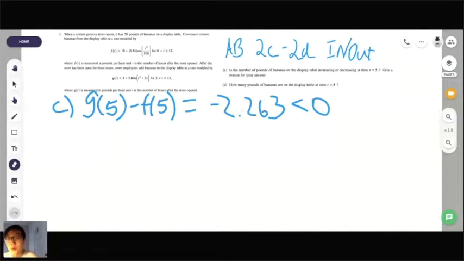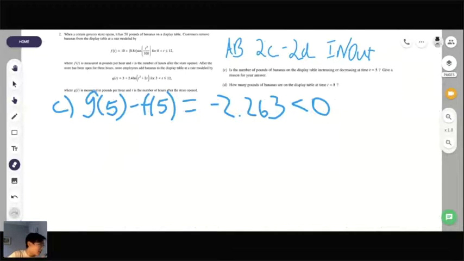So rather than saying something like the overall rate of change, I think you should specify the g of 5 minus f of 5. It also links your work into your answer. But also, if you've already done this FRQ, or questions similar to this, and your teacher told you to write it a certain way, do what you're comfortable with, because that's what you want to do on the AP exam. At 5 pounds, the number of pounds of bananas on the display table is decreasing. It's decreasing because more pounds are being removed instead of added. Yeah. I think you just want to make sure you're justifying based on the first derivative, and the best way to do that is g of 5 minus f of 5 is less than 0.